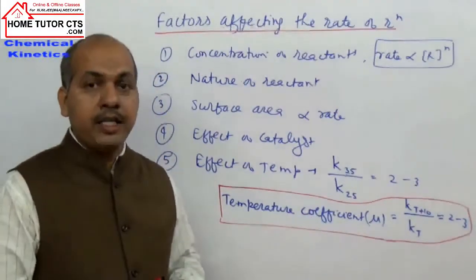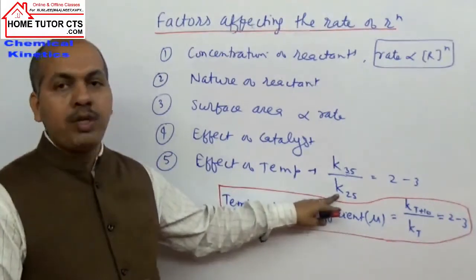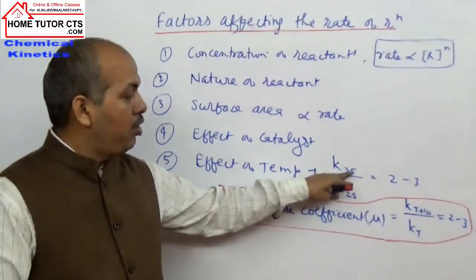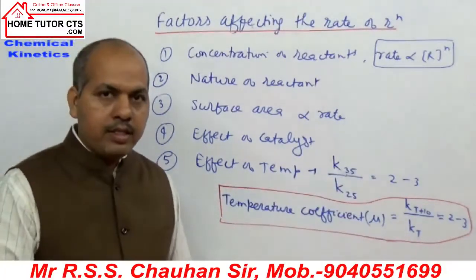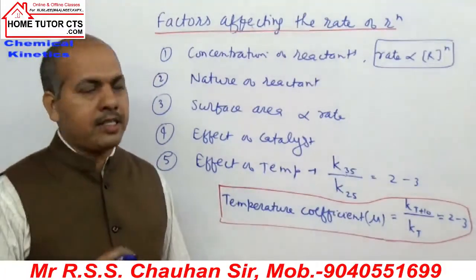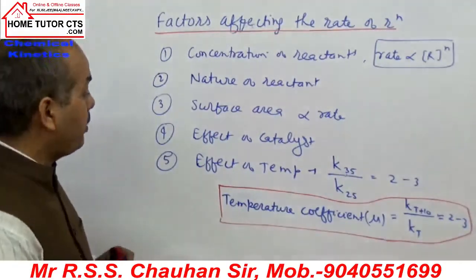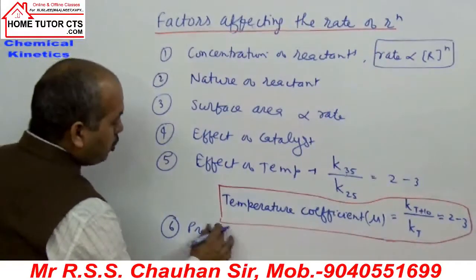If in the beginning we are not given temperature, then we take room temperature 25 degrees Celsius to 35 degrees Celsius. When we increase temperature, the rate of reaction doubles or up to triple in some cases. The range is given as 2 to 3. Okay. Then next can be taken presence of sunlight.